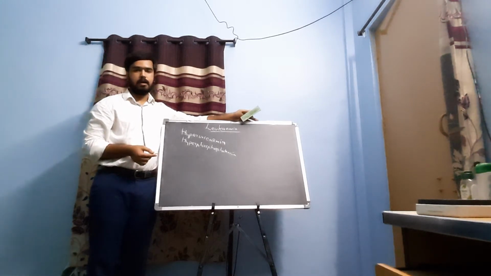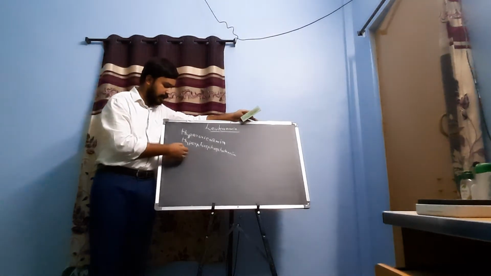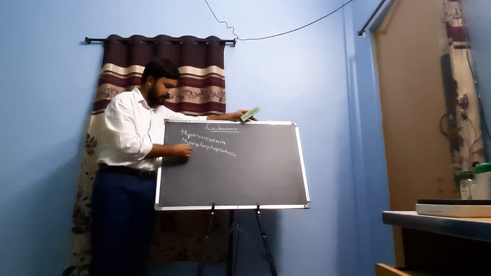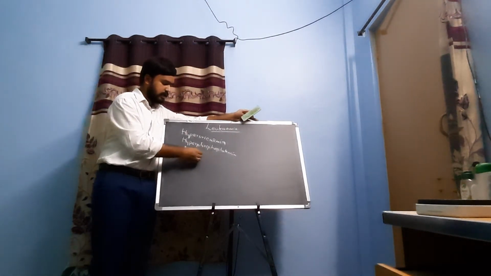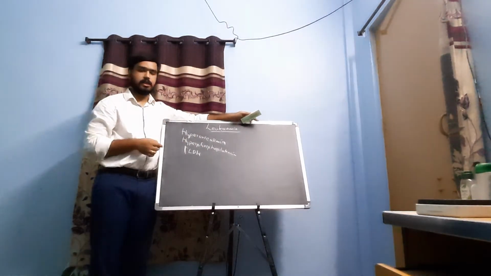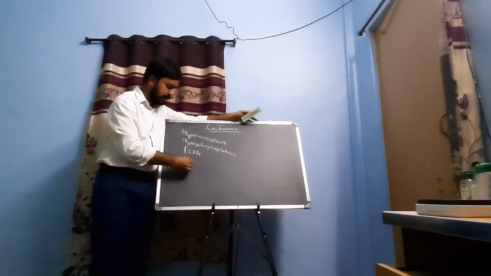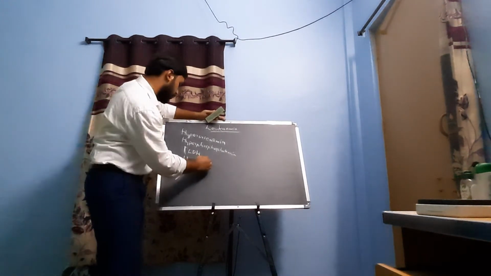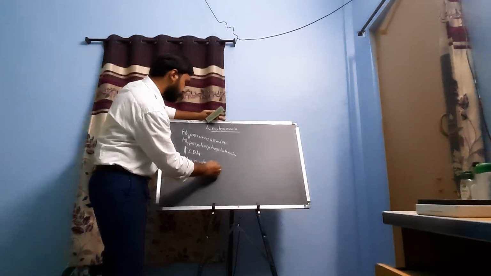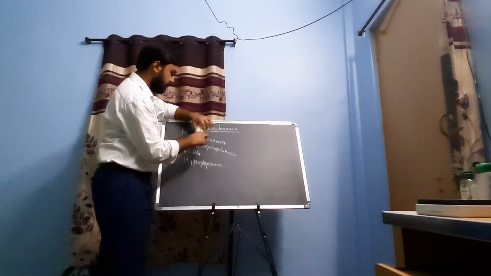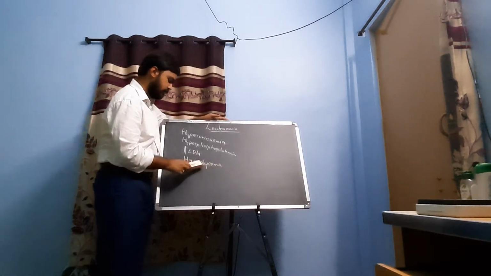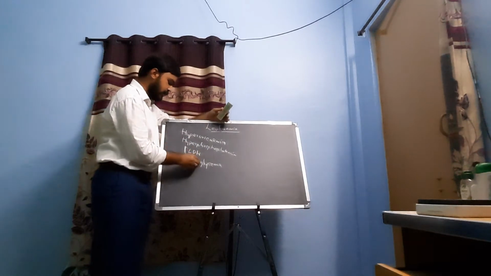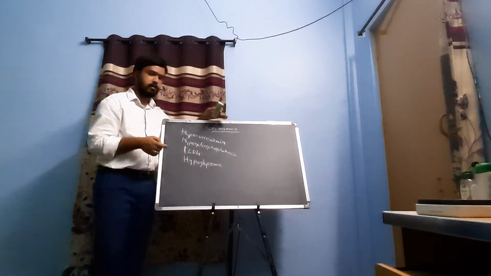Hypokalemia or hyperkalemia can occur, and increased lactate dehydrogenase is also one of the features. Hypoglycemia may also occur. These are other manifestations of leukemia.